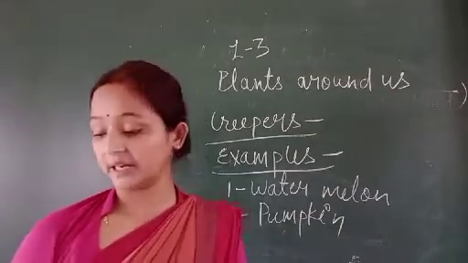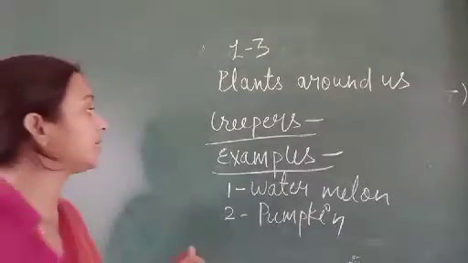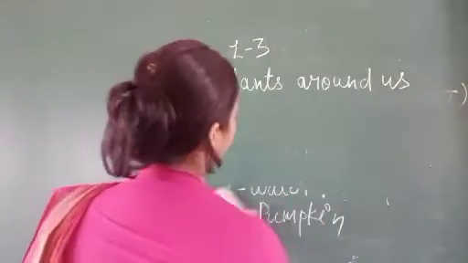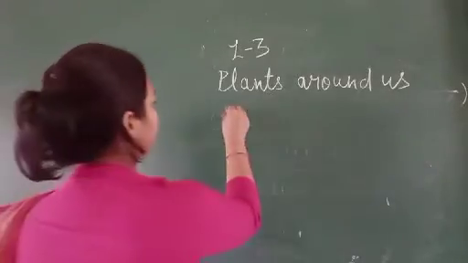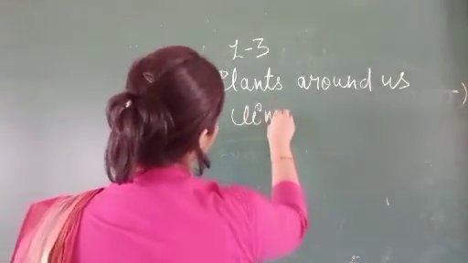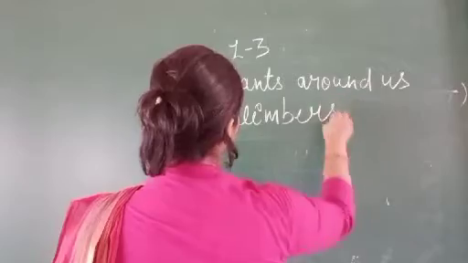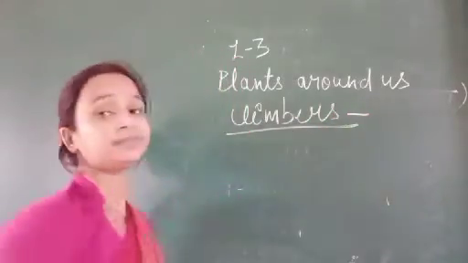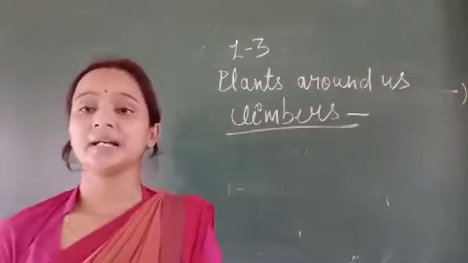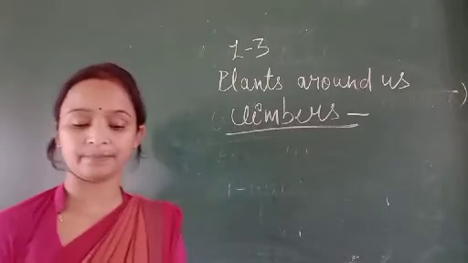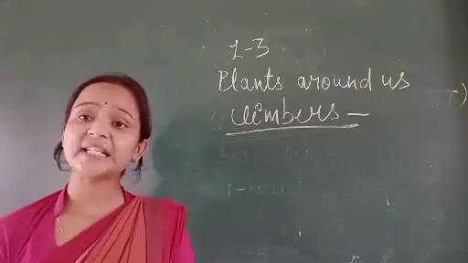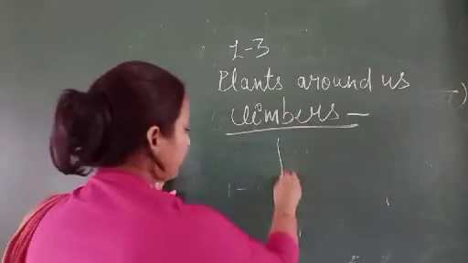And now I will discuss the climbers. What are the climbers? Climbers are weak stemmed plants, so they need some support to grow, just like this.